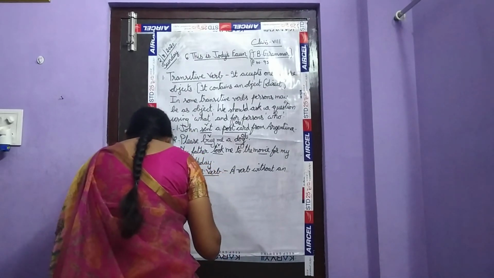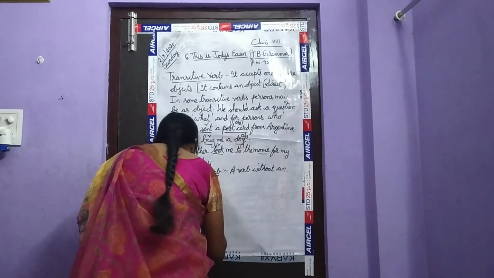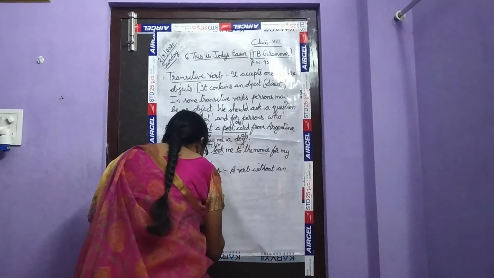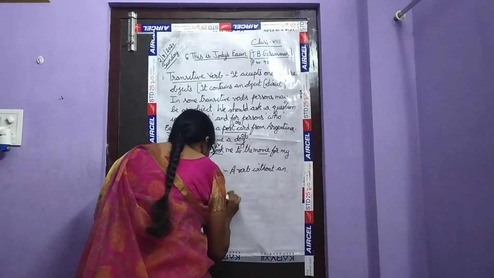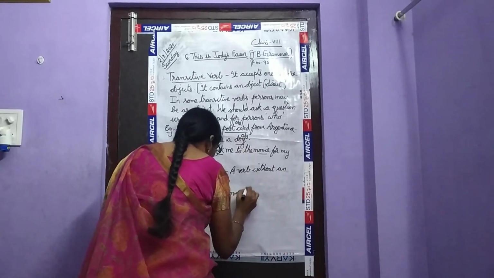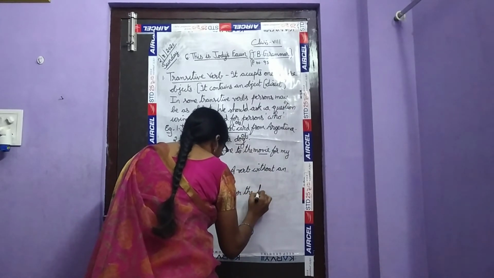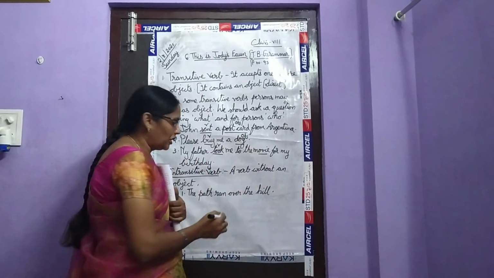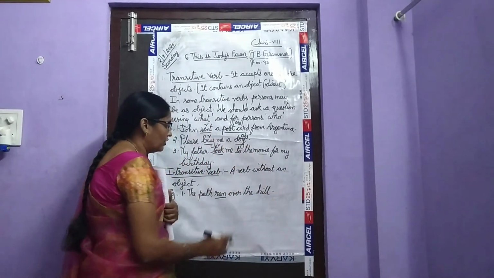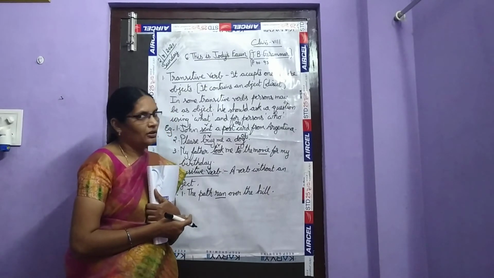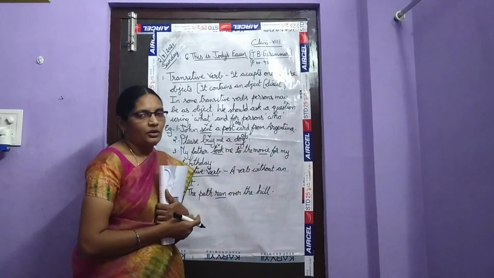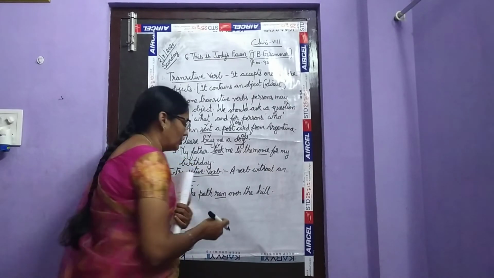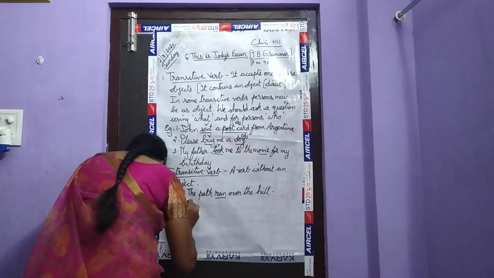For example, the path ran over the hill. So what is the verb here, children? Ran is the verb. Is there any object here? Object is not there. So when there is no object, it comes under intransitive verb. Going to the second example.